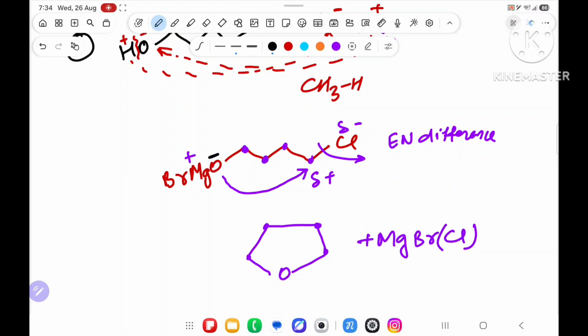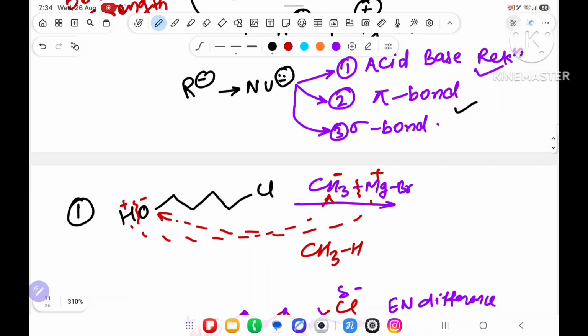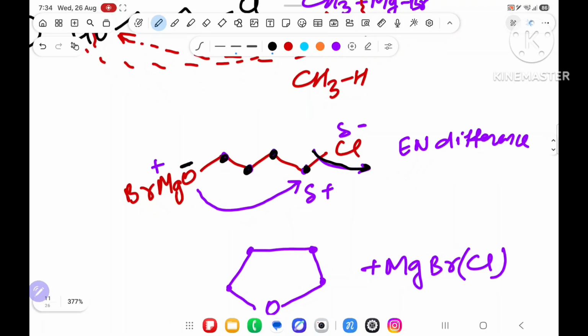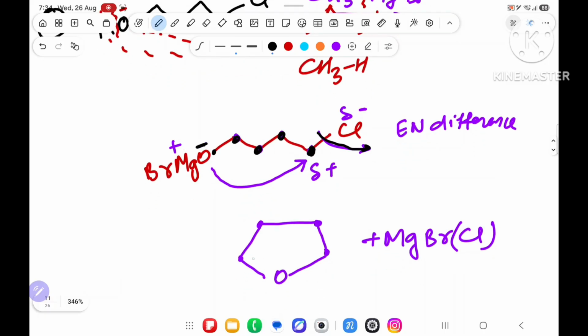What happened? Once the Grignard reagent, first it will try to do acid base reaction, done. Then pi bond reaction. Is there any pi bond? No. There's sigma bond. This minus is searching for some positive charge. Here positive, no. Here positive, no. Here positive, no. Here yes. Due to electronegative difference, it will attack here. Cl will go outside. Once it will attack, oxygen here is connected with this carbon.